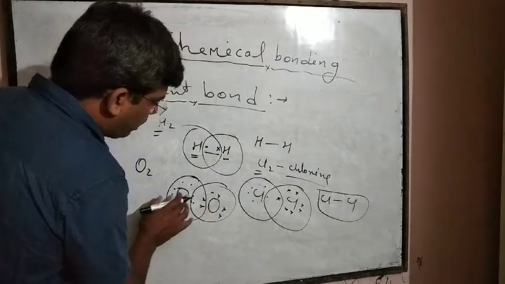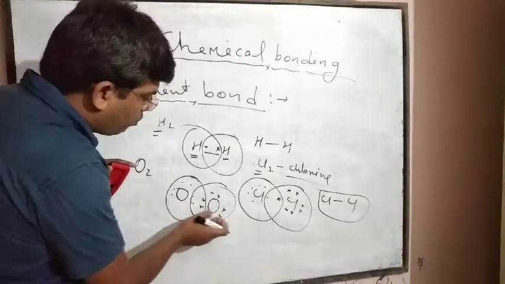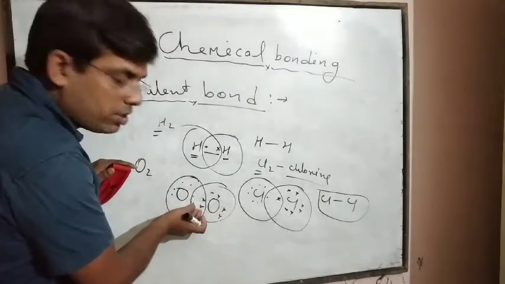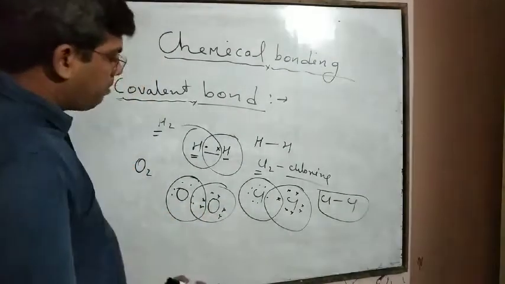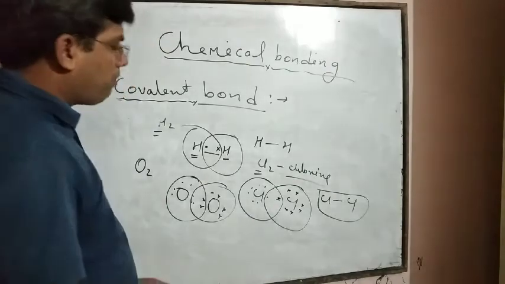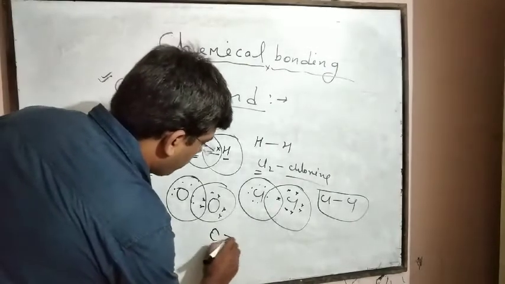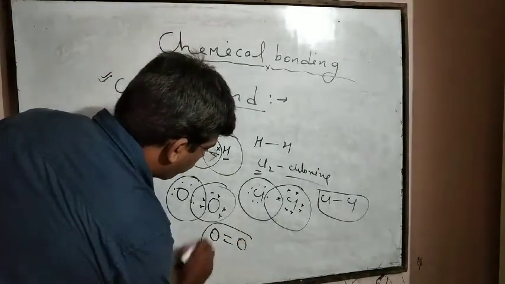Here 2 electrons are contributed by this oxygen atom and 2 electrons by the other oxygen atom, and in this way they complete their octet by formation of a double bond between the 2 oxygen atoms.